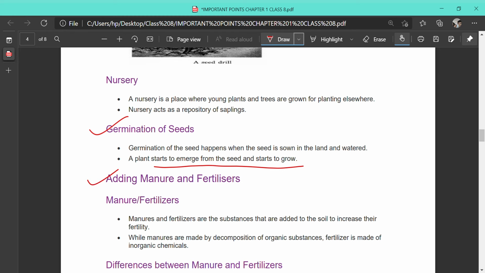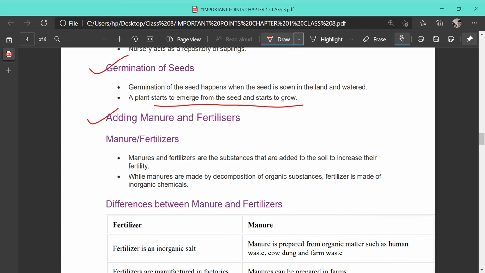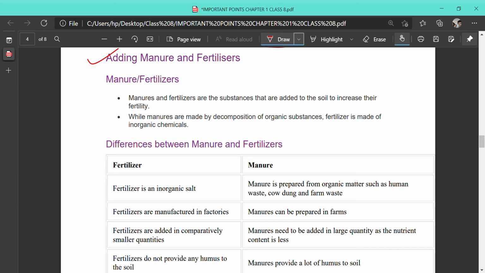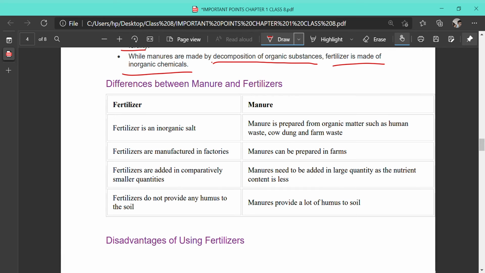The next step is called adding manures and fertilizers. So what are manures? Manures and fertilizers are the substances that are added to the soil to increase its fertility. Manures are made from the decomposition of organic substances and fertilizers are made from inorganic chemicals. Here is a little bit of comparison between these two.